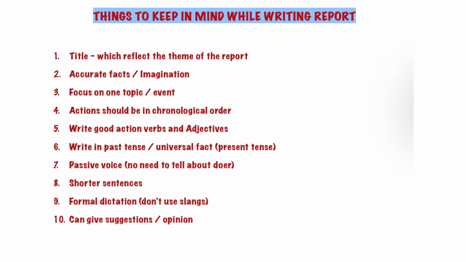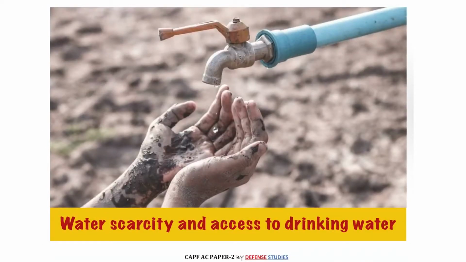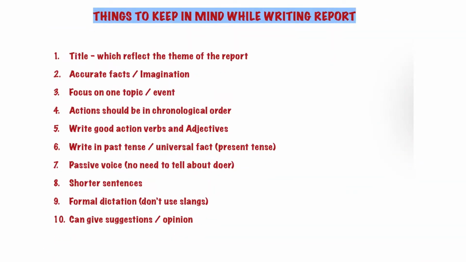Fourth is that action should be in chronological order. Here we do not see any action, because there is no event. It is a general topic. You will not be surprised if this particular topic is asked in your essay topics also. So this is a general theme. Here you can avoid chronological order, because there is no chronology, there is no event. So you can avoid this particular point here.